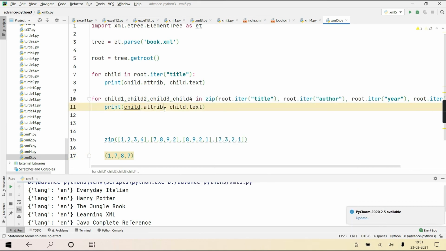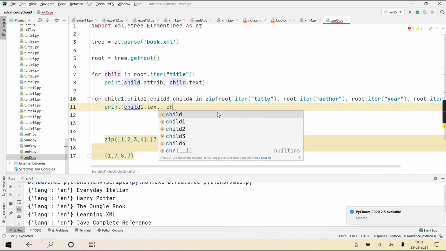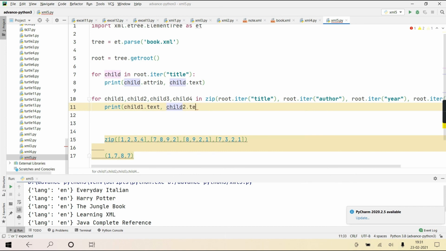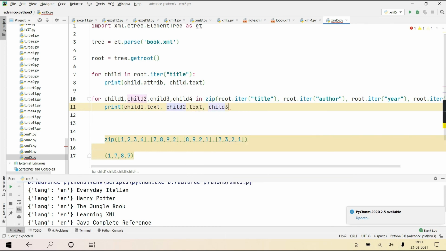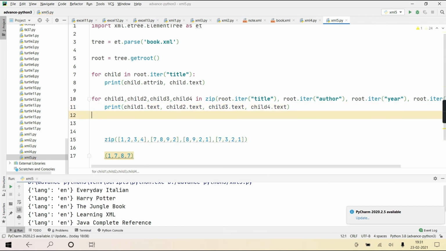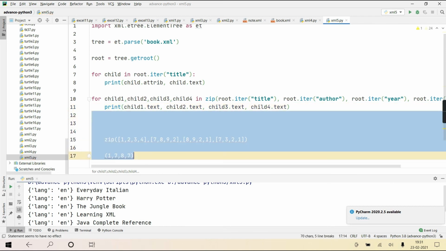Then those 4 children's text you can print: child1 text, child2 text, child3 text, and child4 text. Okay? The concept of unpacking also you got.